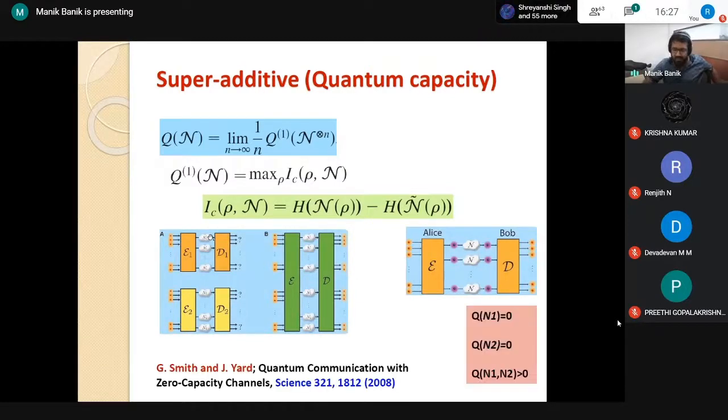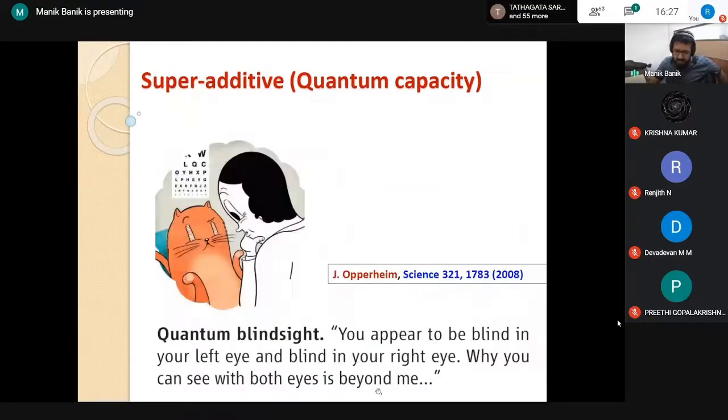But in the quantum world, very peculiar things happen. Q of N1 is equal to 0, Q of N2 is equal to 0, but as a whole, they have a non-zero quantum capacity. So, quantum communication with zero capacity channels. This is one of the very famous works in quantum communication theory, by Smith and Yard. And Jonathan Oppenheim very beautifully explained this superadditive phenomenon.